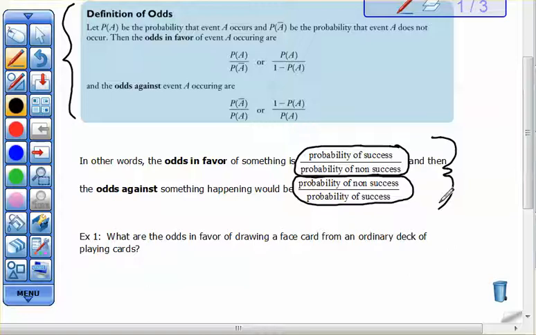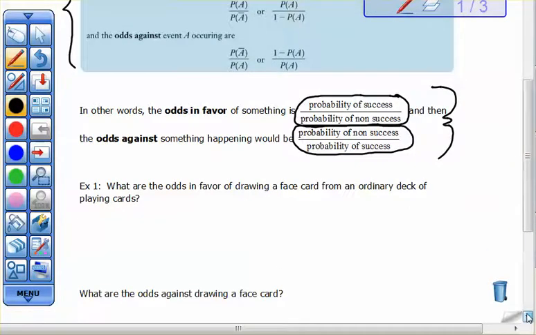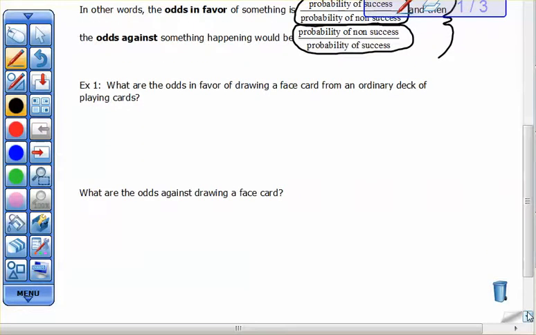What are the odds in favor of drawing a face card from an ordinary deck of playing cards? Okay, well, we have to know a little bit about playing cards to begin with, and there are a lot of us that are unfamiliar with cards. So let's make sure that we understand, first of all, how many face cards there are in an ordinary deck of cards. Well, even before that, how many cards are there in an ordinary deck of cards?